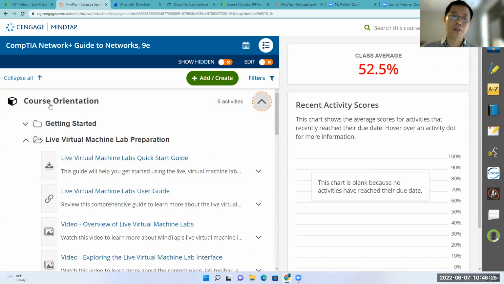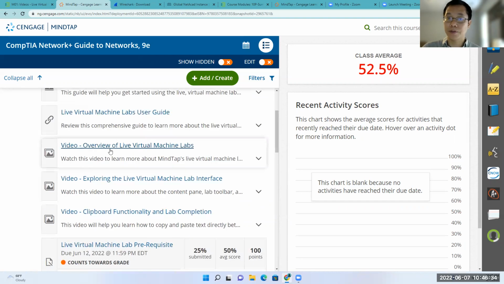When you scroll down the course orientation, you have some instructions and some videos here. You have the video overview of the live virtual machine lab, a video for exploring the live virtual machine lab interface, and a video about the clipboard functionality and lab completion. I strongly recommend that you watch all 3 videos before you work with the live virtual machine lab. It helps you learn how to navigate and what to expect.